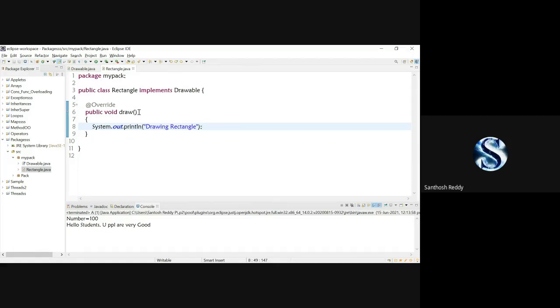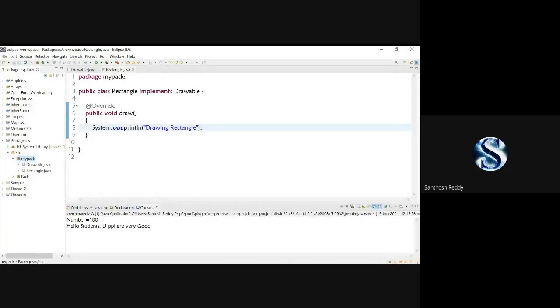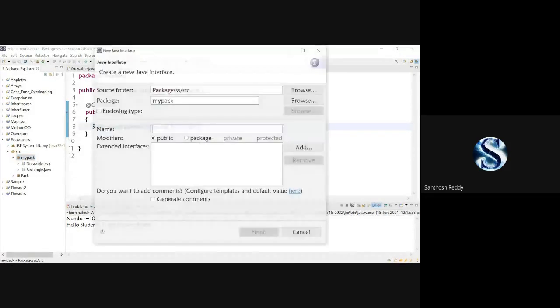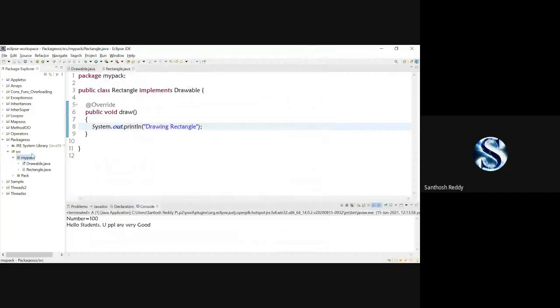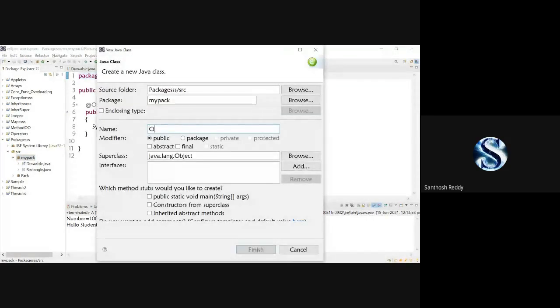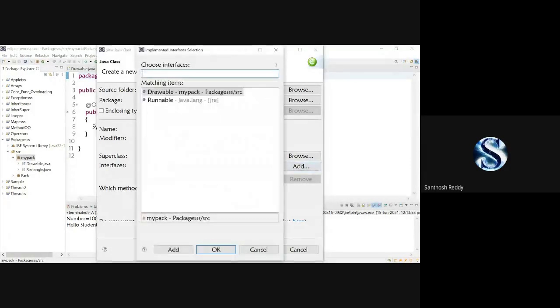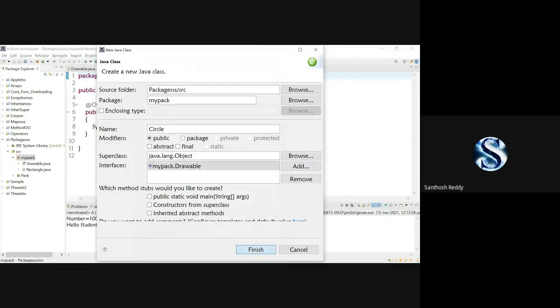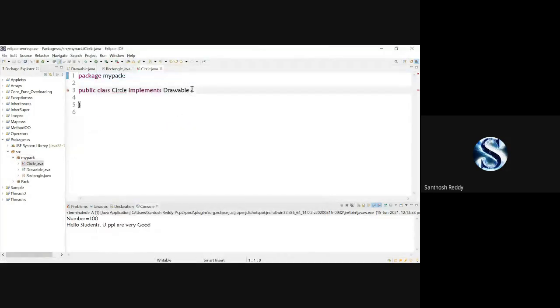Okay. Now another class I'm going to create, which is called Circle. New class. I'm going to add an interface called Drawable, and I'll click on OK. Click on finish.